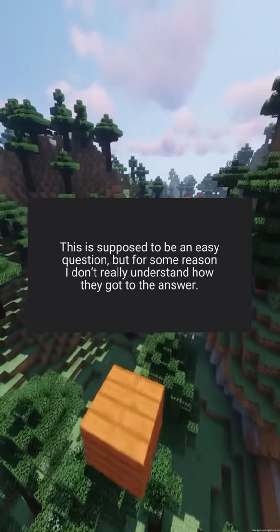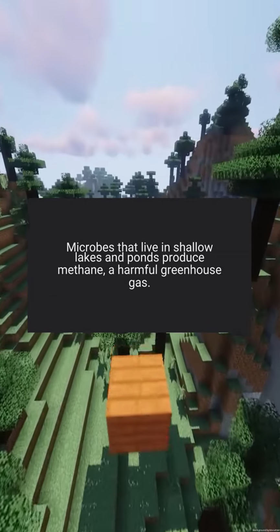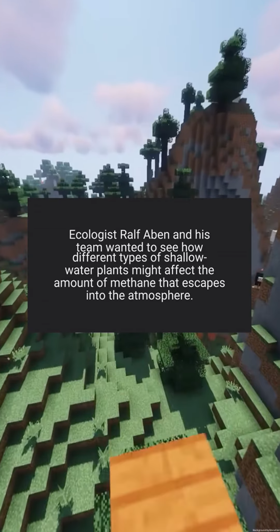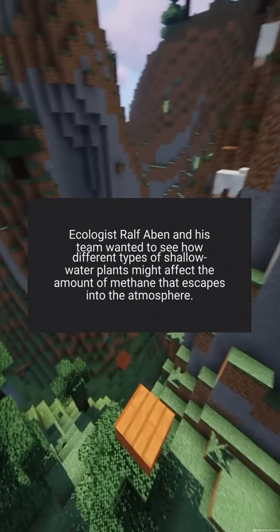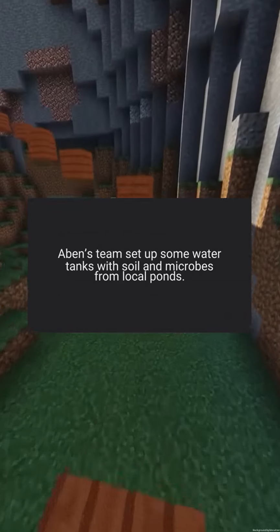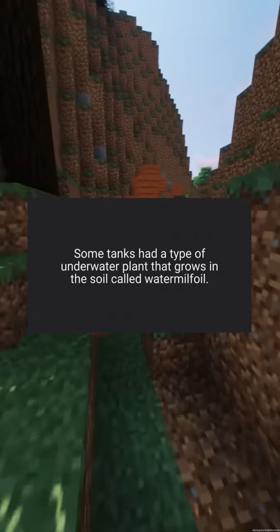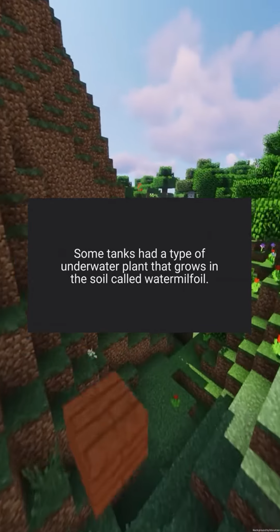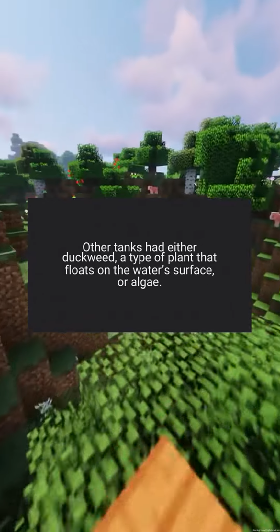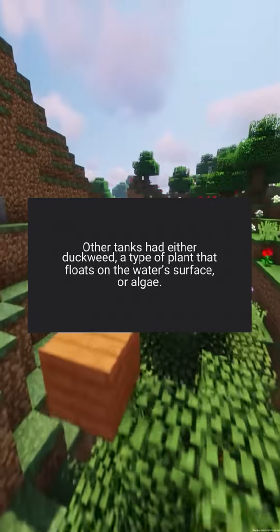got to the answer. Microbes that live in shallow lakes and ponds produce methane, a harmful greenhouse gas. Ecologist Ralph Aben and his team wanted to see how different types of shallow water plants might affect the amount of methane that escapes into the atmosphere. Aben's team set up some water tanks with soil and microbes from local ponds. Some tanks had a type of underwater plant that grows in the soil called water milfoil. Other tanks had either duckweed, a type of plant that floats on the water's surface, or algae.